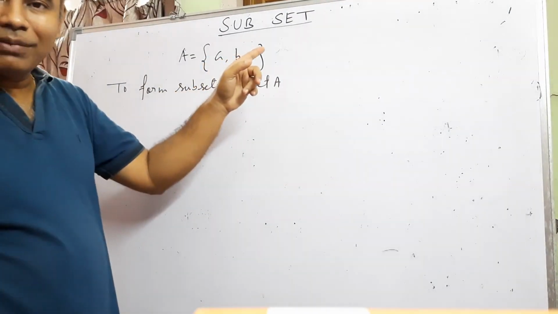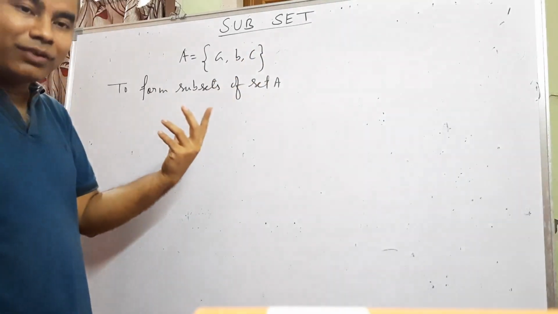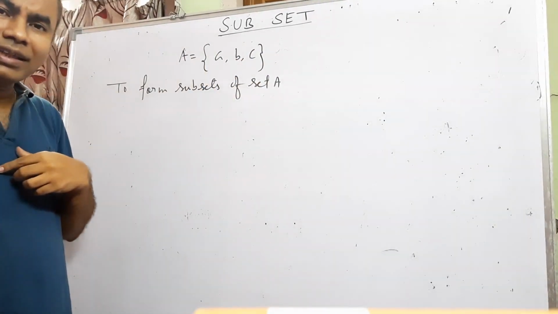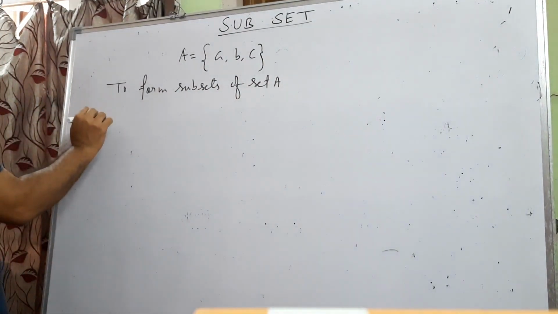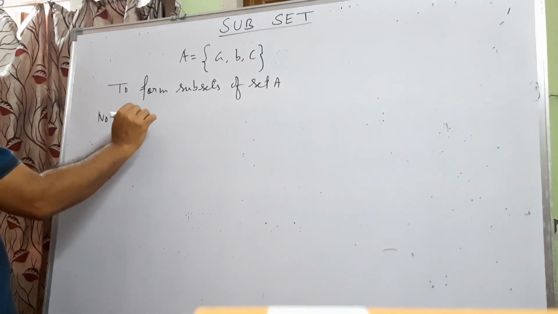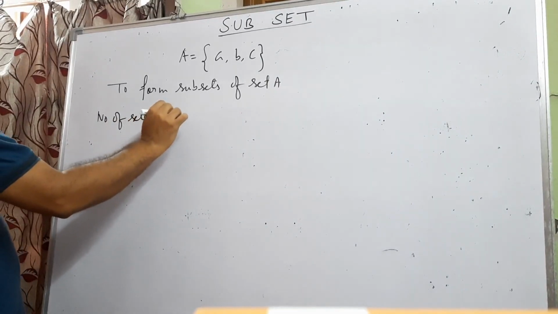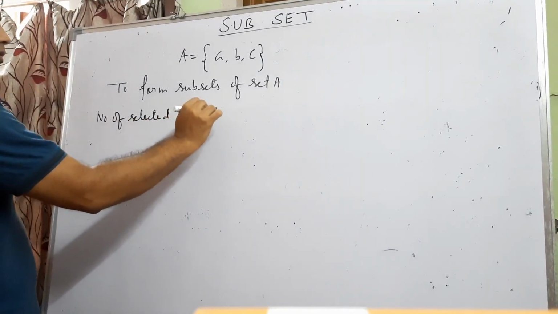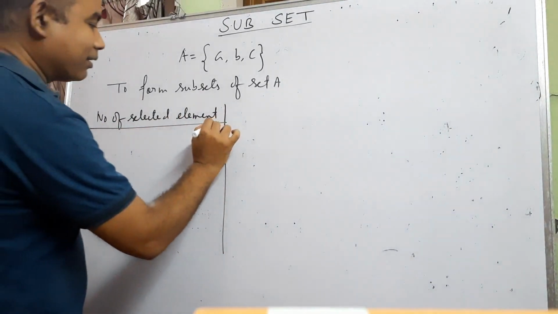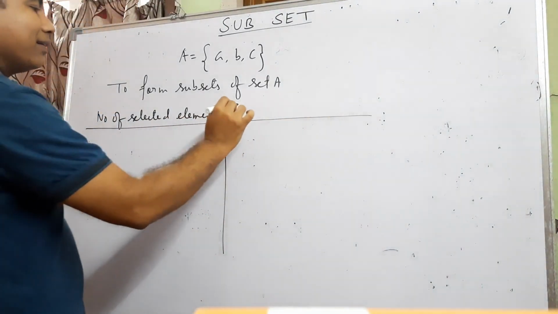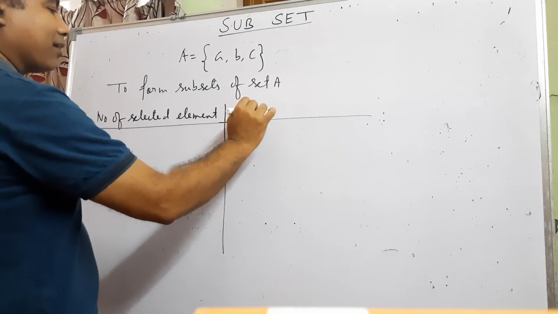Set A has 3 elements. In how many different ways can you select the elements? Here I write the number of selected elements, and here I write the subset.